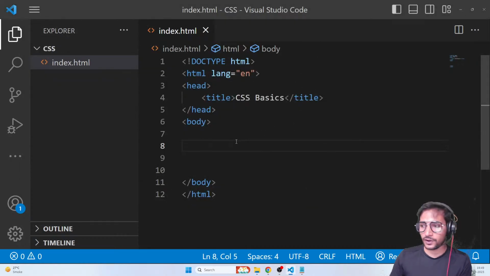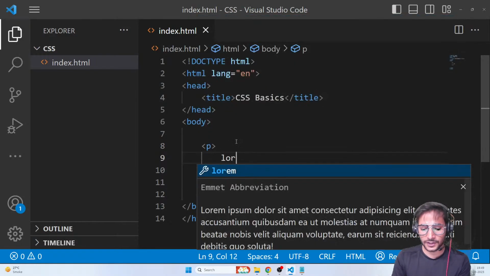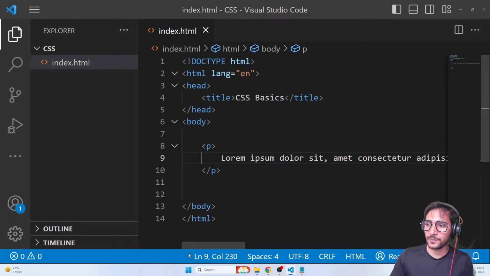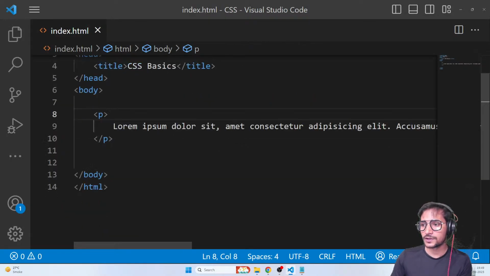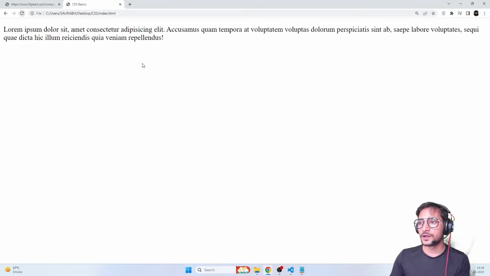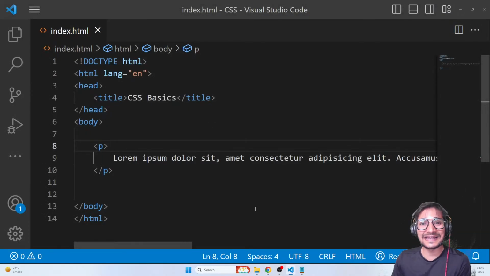Now, first of all, let's create a very simple paragraph just to create a dummy element. Here we go. Now we have a simple paragraph tag, and let me just remove this sidebar. The shortcut is Control B in Windows. So here I have a very simple paragraph. Cool. Now I want to apply some CSS onto that paragraph element, and I'm going to be using the first way right now, that is the inline way.